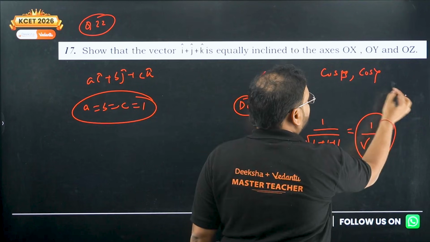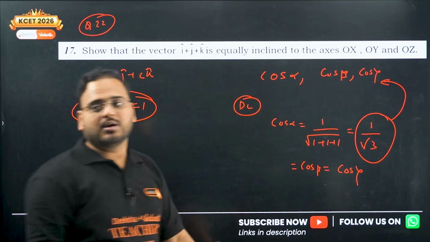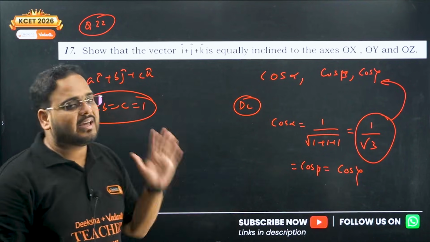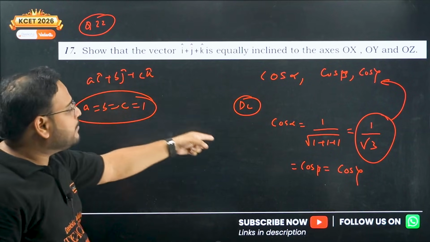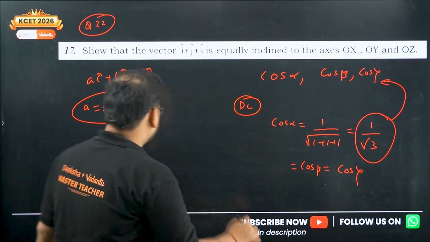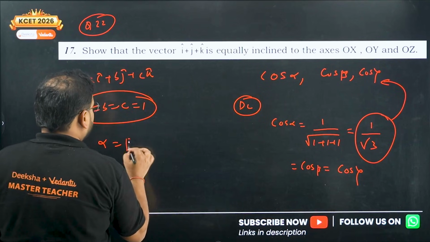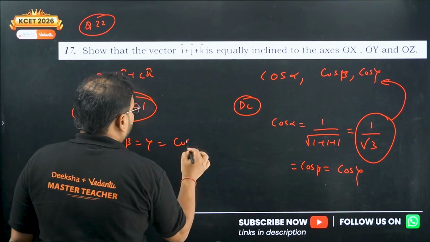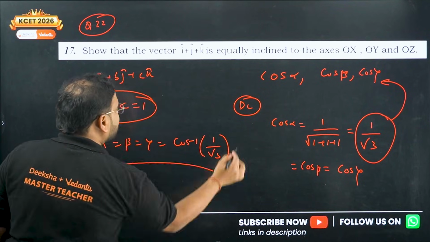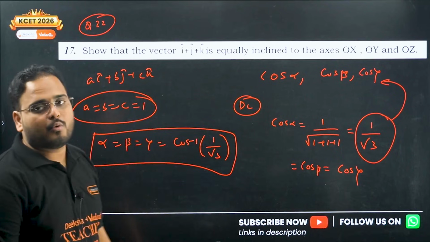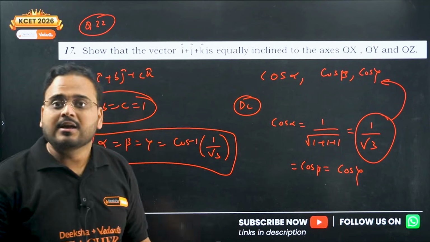They are all equal, hence they are equally inclined to the axes OX, OY and OZ. Because alpha, beta, gamma will all be equal to cos inverse of 1 by root 3. So that's why they are equally inclined to all the axes OX, OY and OZ. Fair enough.